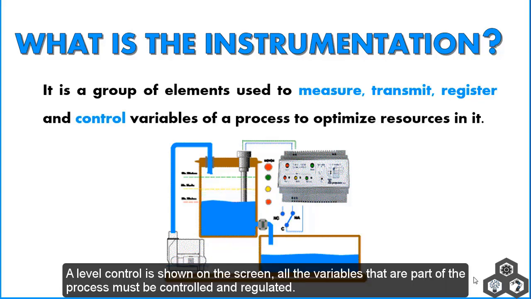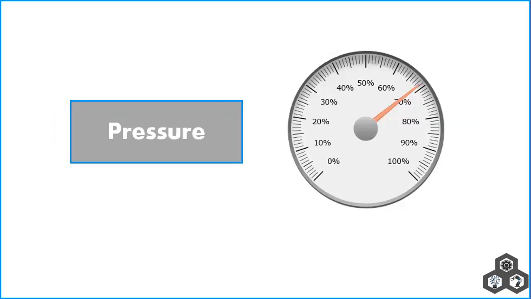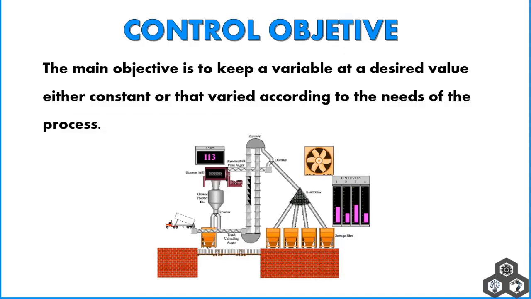A level control is shown on the screen. All the variables that are part of the process must be controlled, and the variables to be controlled can be flow, pressure, level, temperature, weight, among others.